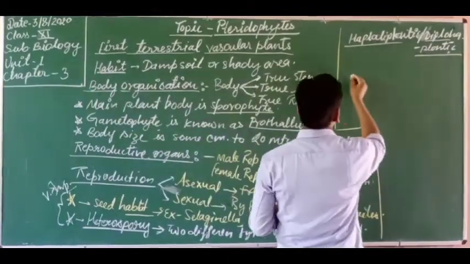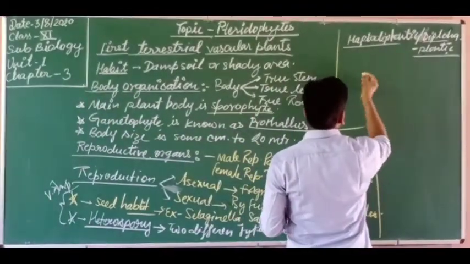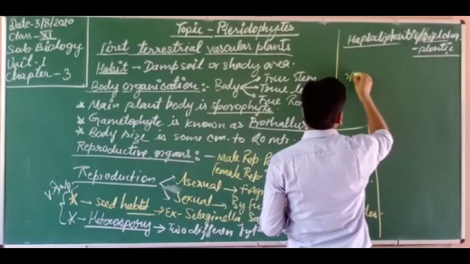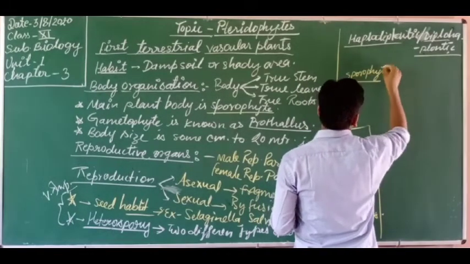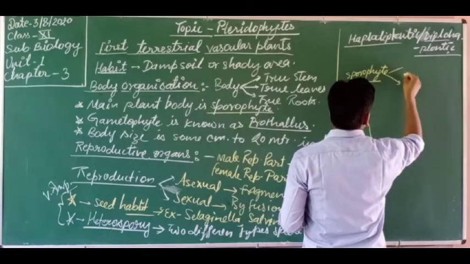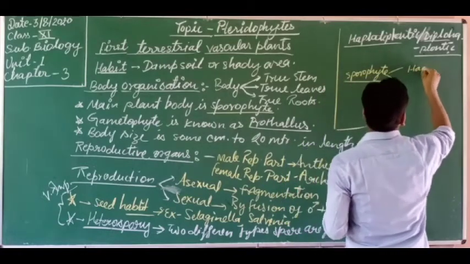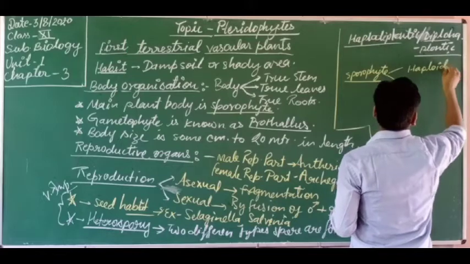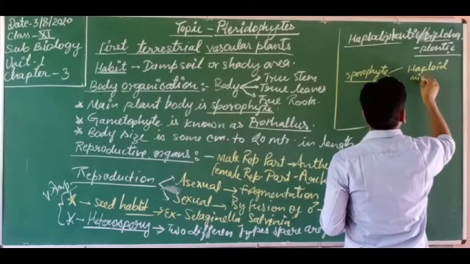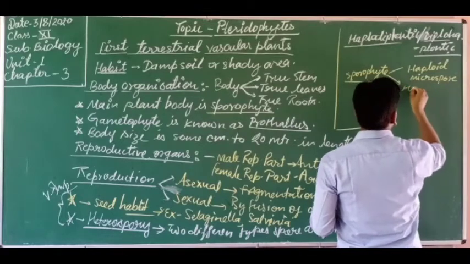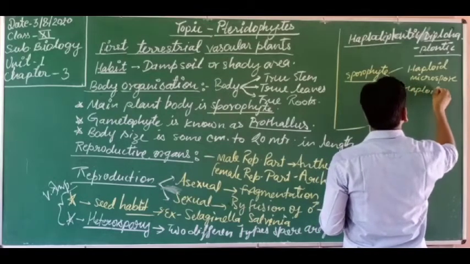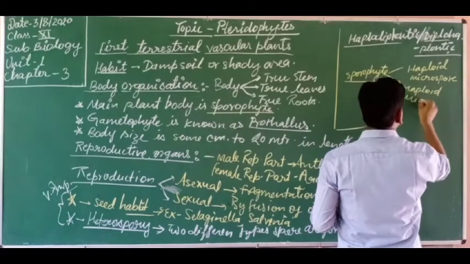Dear students, first, sporophyte is the main plant body. Sporophyte produces spores. These are haploid spores, haploid microspore and haploid megaspore.